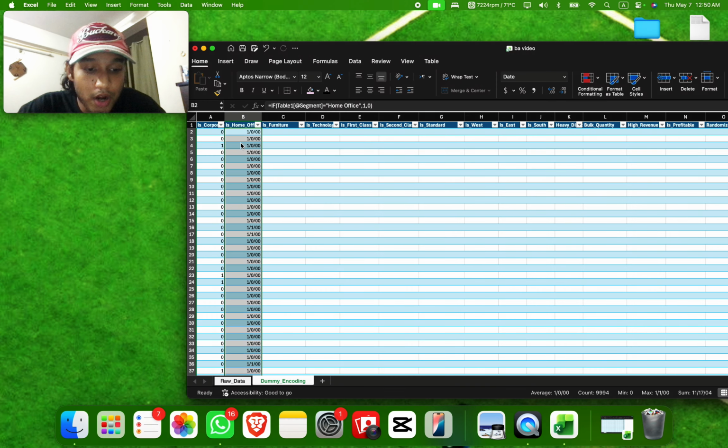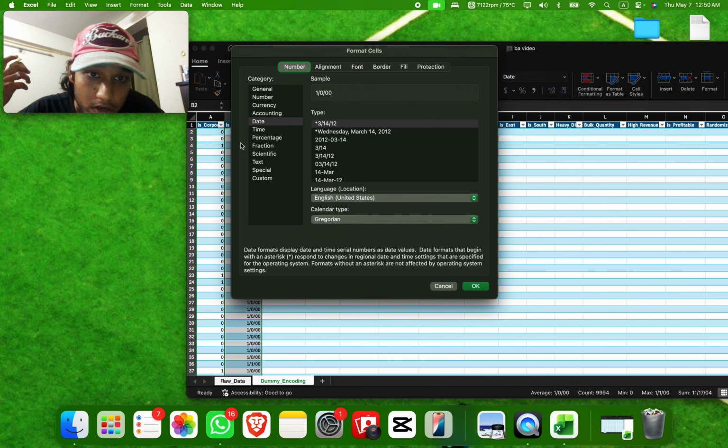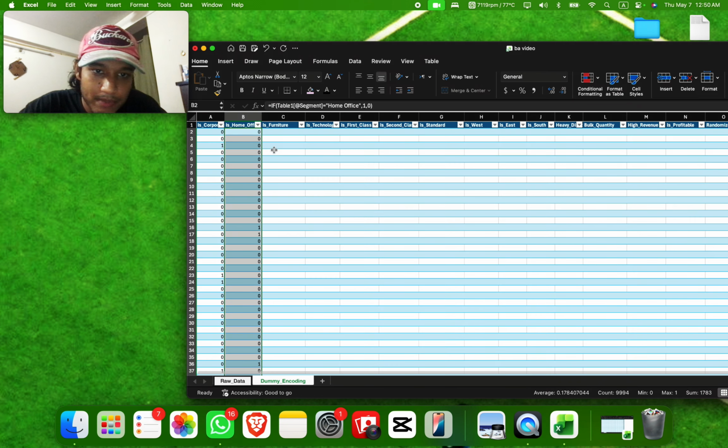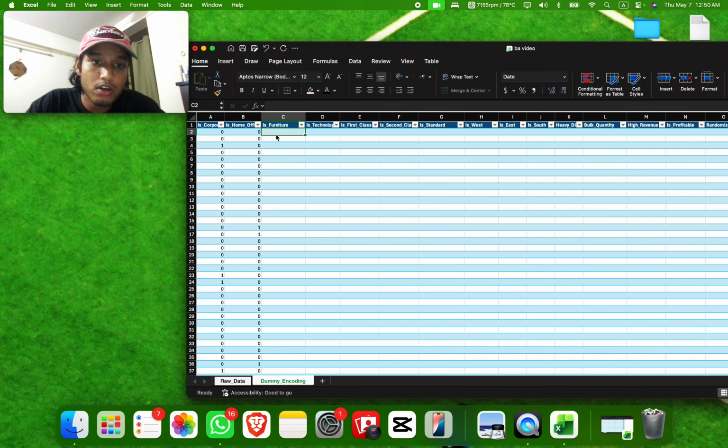So basically, I came into a problem, but nothing a Control 1 cannot fix. Those are given as states, so we're gonna go back, get them as general, and it's fixed. For all of these till South, we're gonna use IF functions, go to their category column and write their name in under quotation and do the same thing. So let me fast forward this.